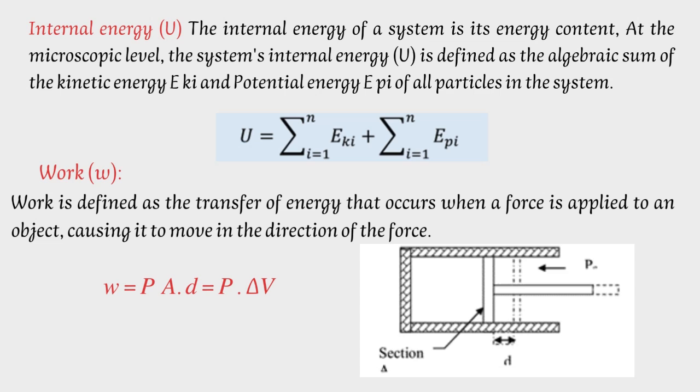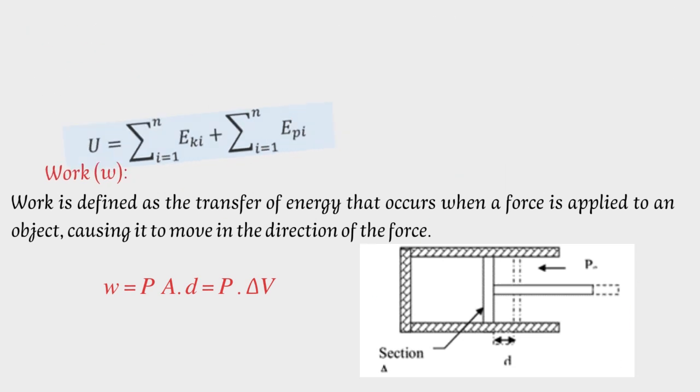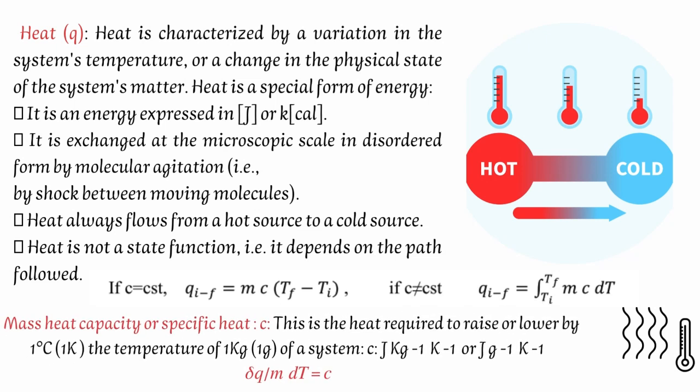Work is defined as the transfer of energy that occurs when a force is applied to an object, causing it to move in the direction of the force. Heat is characterized by variation in the system's temperature or change in the physical state of the system matter. Heat is a special form of energy. Heat always flows from a hot source to a cold source. Heat is a path function.